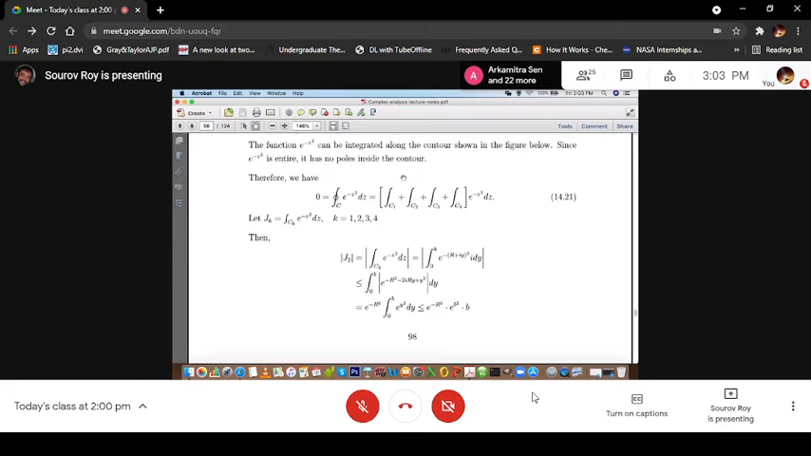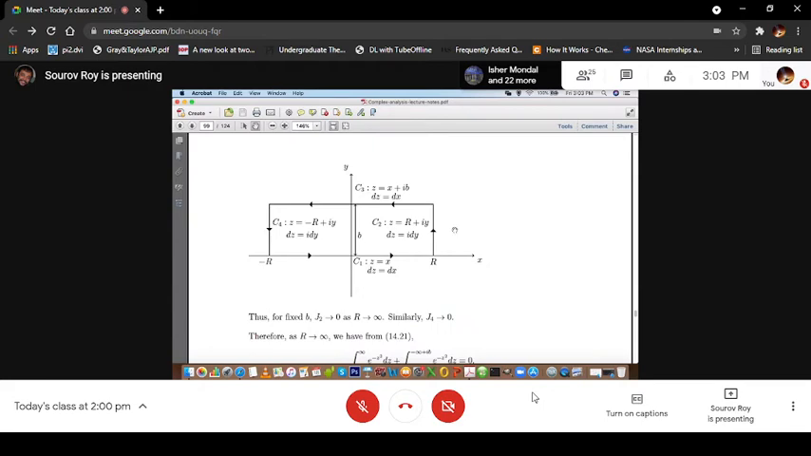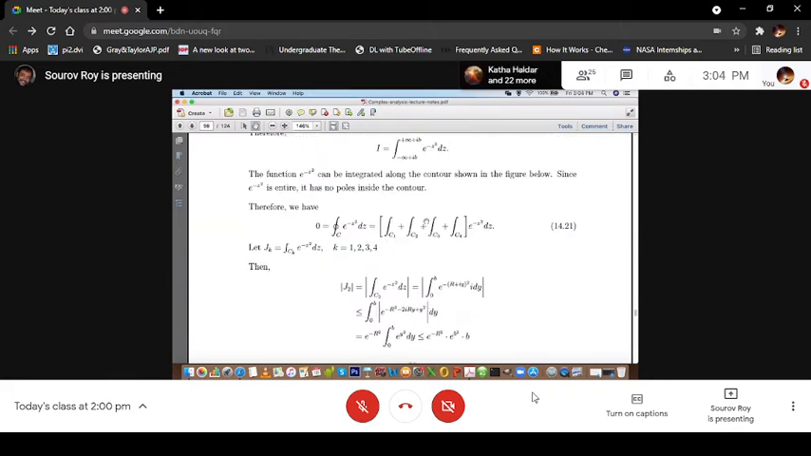So we know that the integration along this contour C, this is the C that I have considered, is composed of C1, C2, C3, and C4. The arrows are shown here. Since there are no singularities, no poles inside the contour, that must be equal to 0, and that is the integration along C.